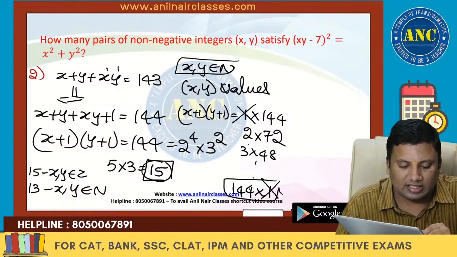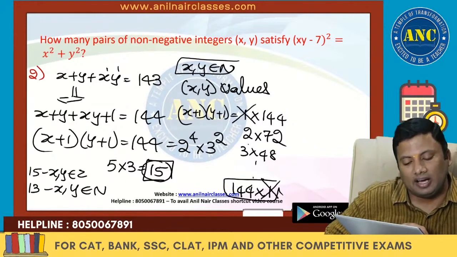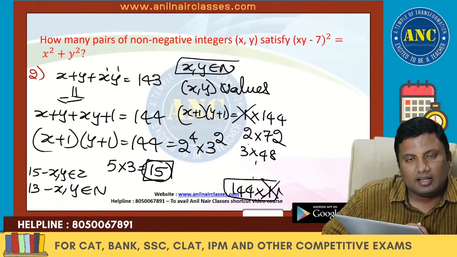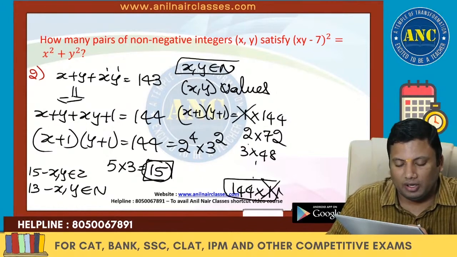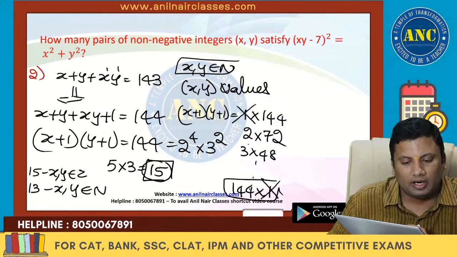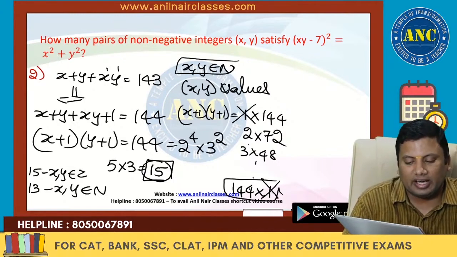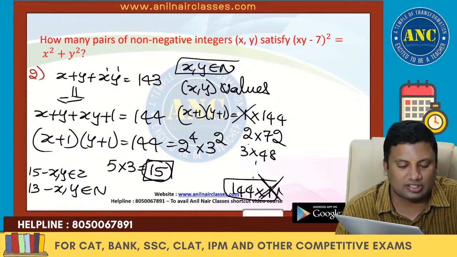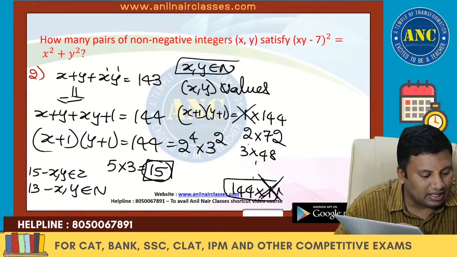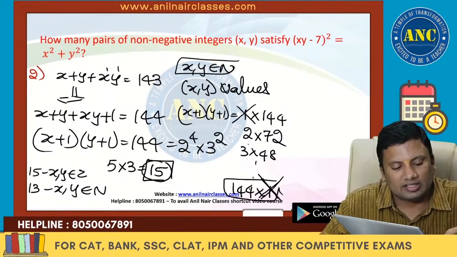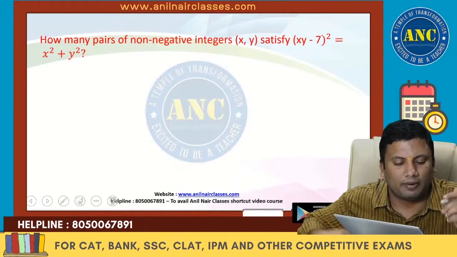We got the answer 15 when x and y are integers. Out of this, if x plus 1 is 1, the x value will be 0, which is not possible. If x is 0, y will be 143. x cannot take 0, y cannot take 0. So the answer is 13. I hope this is also clear. Second one, one more example.